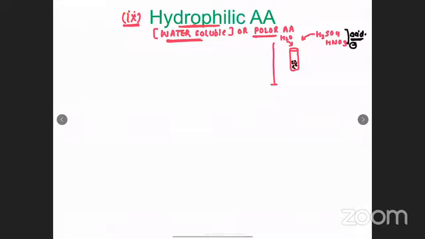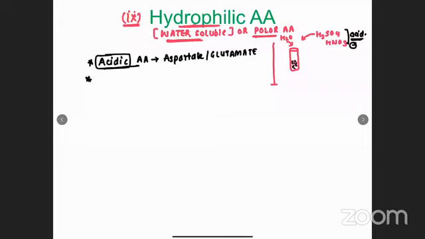So if they ask which are the water soluble amino acids, I can say acidic amino acids are going to be water soluble. Which amino acids are acidic? Aspartate and glutamate. Yes, they are water soluble because they are acidic amino acids. There is an amino acid which loves acid. There is a group which loves acid, we have discussed. There is a molecule which loves acid. The molecule is amide. So I can say amide group containing amino acids.